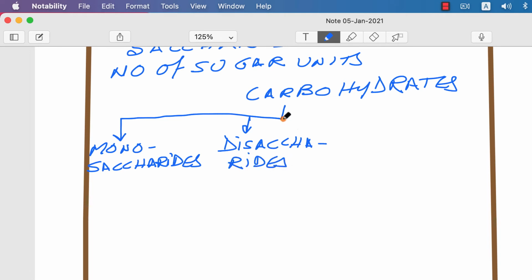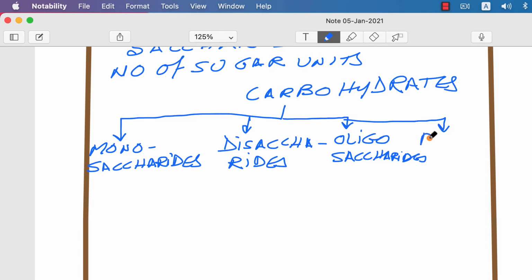The third one is oligosaccharides. Then the next one is polysaccharides. So we can say there are four classes: monosaccharides, disaccharides, oligosaccharides, and polysaccharides.